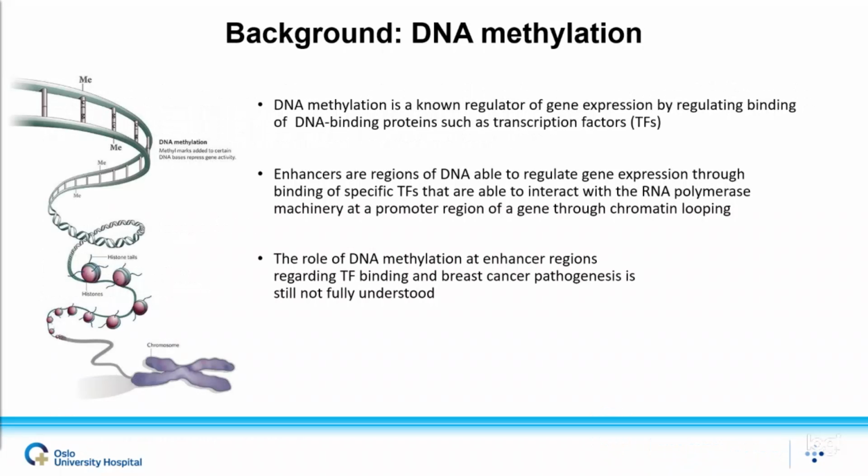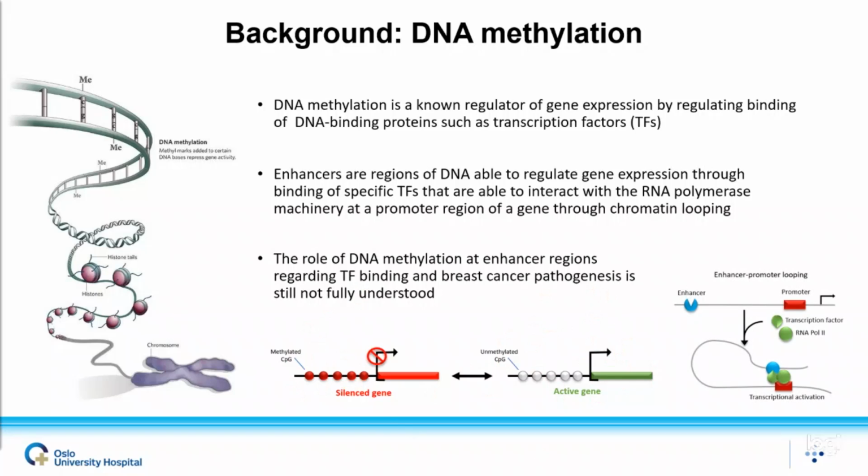Previous studies have shown that alterations in DNA methylation occur early during breast cancer carcinogenesis. In brief, DNA methylation is an epigenetic modification that mainly occurs at CpG sites in the genome and is well known to regulate gene expression when found in regulatory regions. For instance, DNA methylation at promoters is usually associated with gene repression, while the opposite is true for unmethylated promoters. In addition to promoters, DNA methylation at intergenic regions such as enhancers have also been shown to be associated